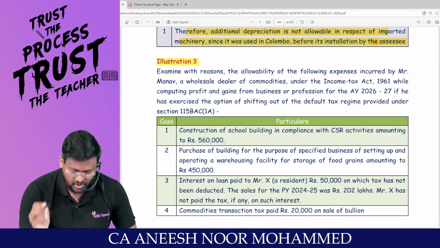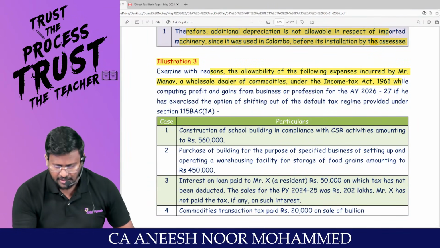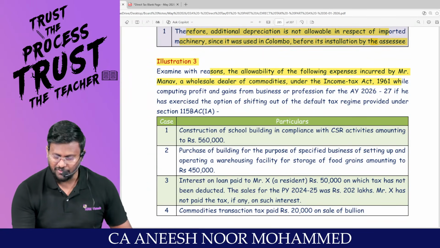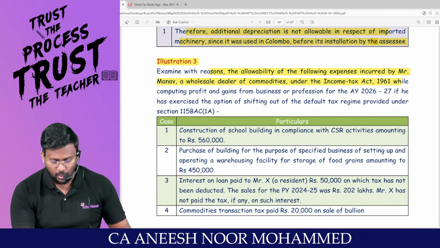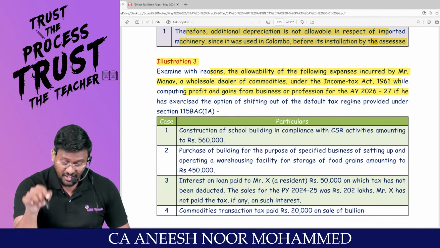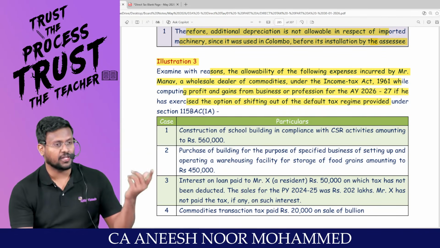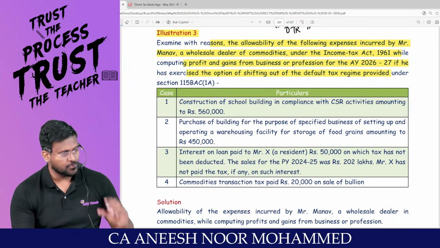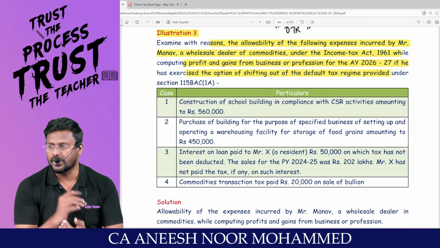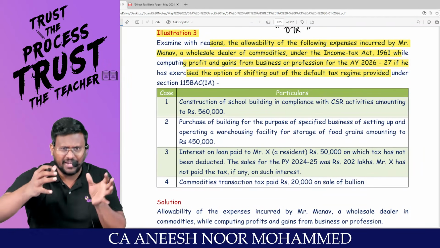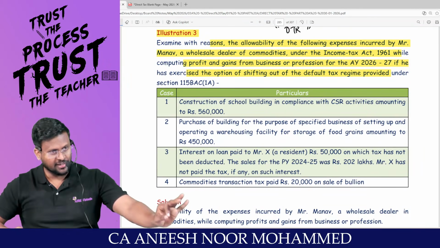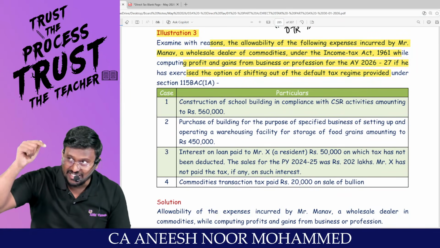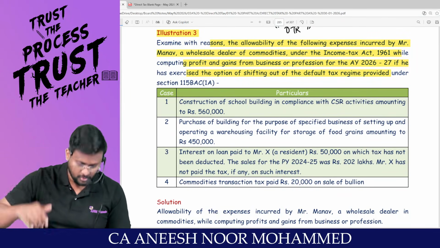I'm moving into illustration number 3. Examine with reason allowability of the following expenses incurred by Mr. Manav, a wholesale dealer of commodities under the Income Tax Act, while computing profits and gains of business or profession. If he has exercised the option of shifting out of the default tax regime, that means this guy is going to travel through the optional tax regime. So you have to say that whether this will be allowed as deduction or not. That means 30 to 38 full package they are going to test. They will say some line. You have to first, sir, map it to the section number and you have to check whether the conditions have been satisfied or not. Right.